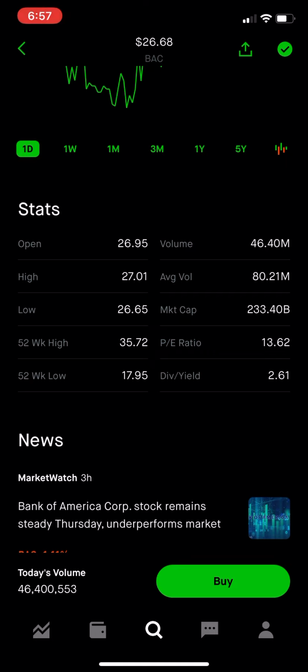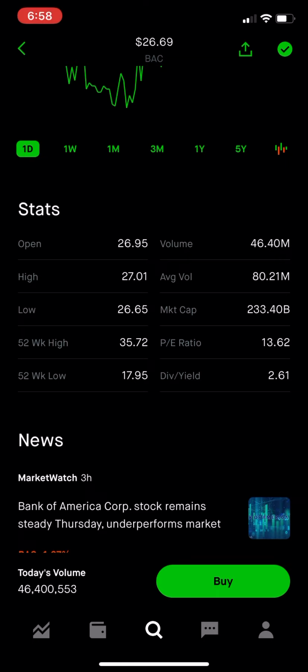But most importantly, the P/E ratio is not definitive, meaning that this is just a prediction, okay? You should always do your own diligence and look into a company more than just the P/E ratio, because sometimes this can be falsified, and people will understand that because Robinhood puts out these numbers. You know what I mean? You should always have your own numbers, which is why I always calculate my own numbers when I'm valuing a company before I invest in them. Again, the P/E ratio is only a prediction, and you should never go by that result.